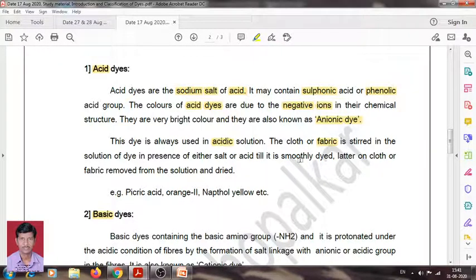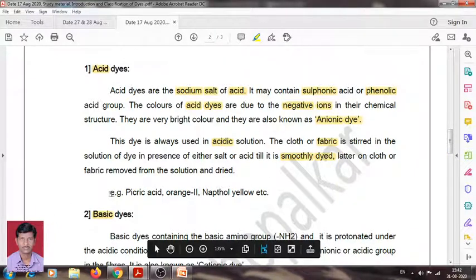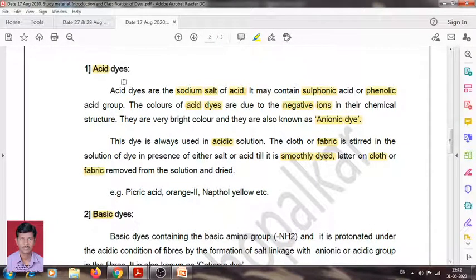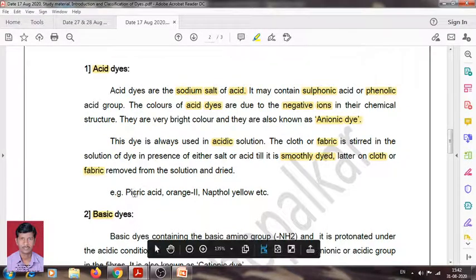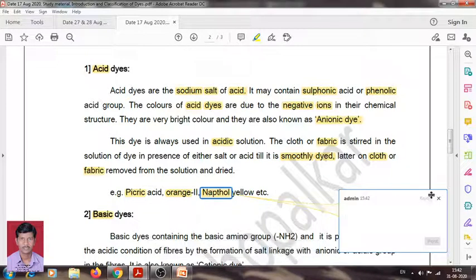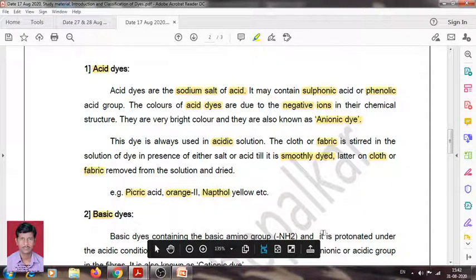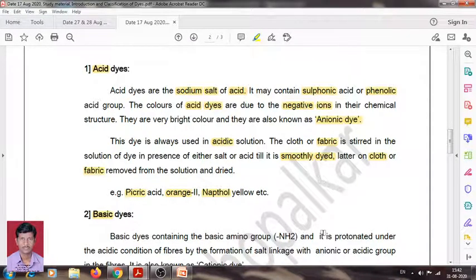In solution, this acid dye dyes the clothes and fabrics from the medium. Examples of acid dyes are picric acid, orange II, or naphthol yellow. All these are examples of acidic dye. Therefore, they are called anionic dye.